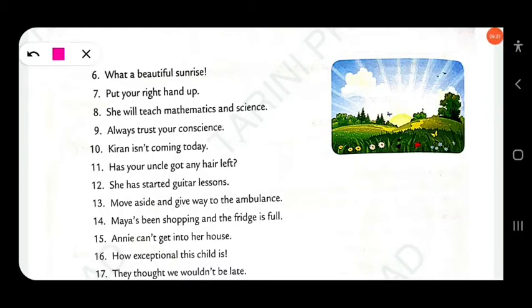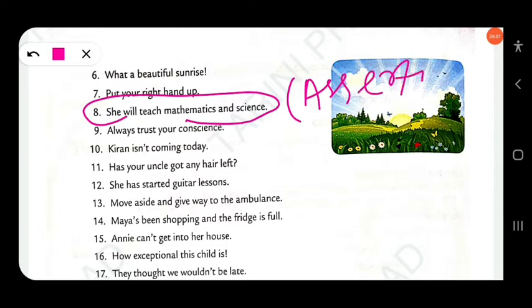Then next, she will teach mathematics and science. This is an assertive sentence. Assertive means it is a statement. Assertive means declarative sentence. Declarative, we call it a positive statement and negative statement. So this is a positive statement, and you have to write assertive. Clear? Then next, always trust your conscience.